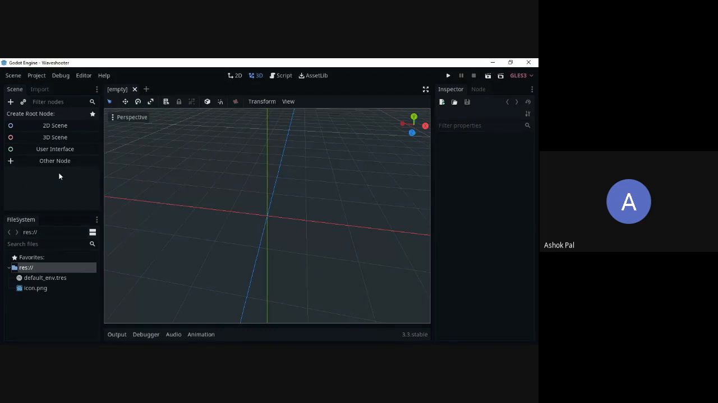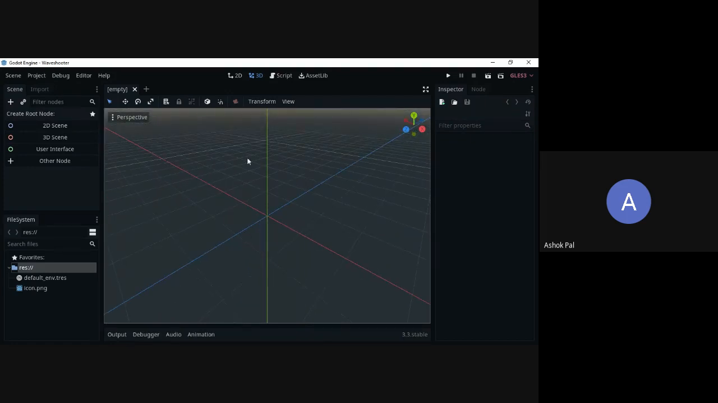We'll create those nodes over here, the visual representation of those nodes will be seen over here, and the properties of those nodes will be seen over here. Am I clear? Please tell me if you have any doubts, you can ask. Okay, now let's continue.